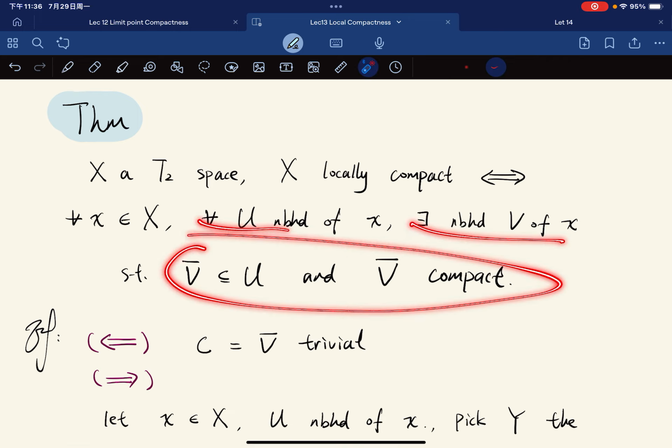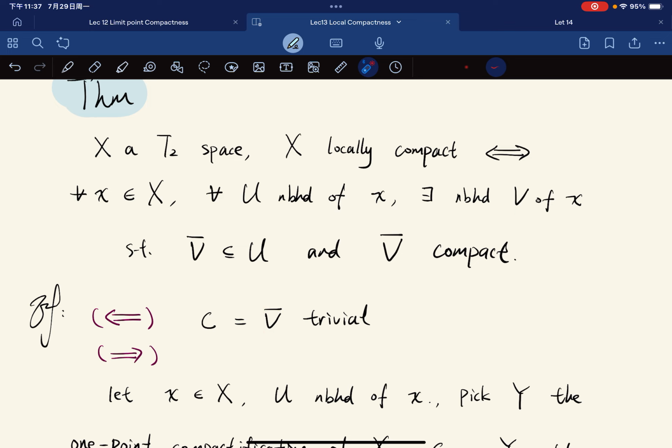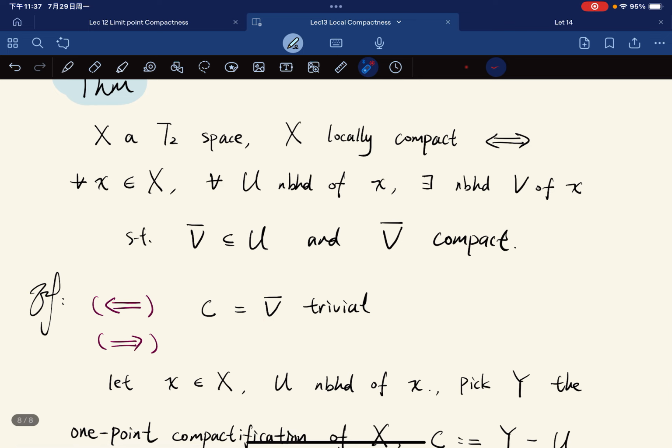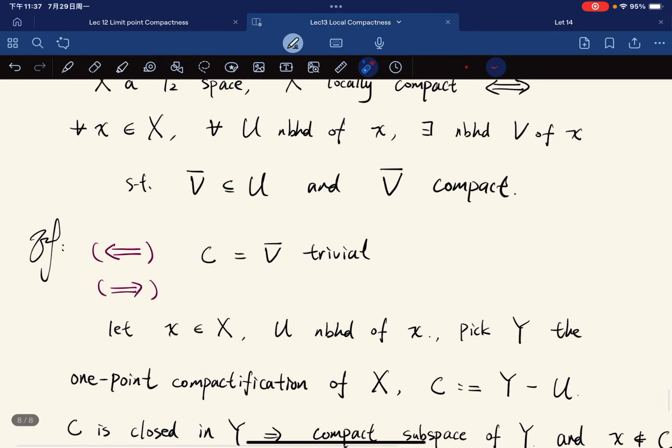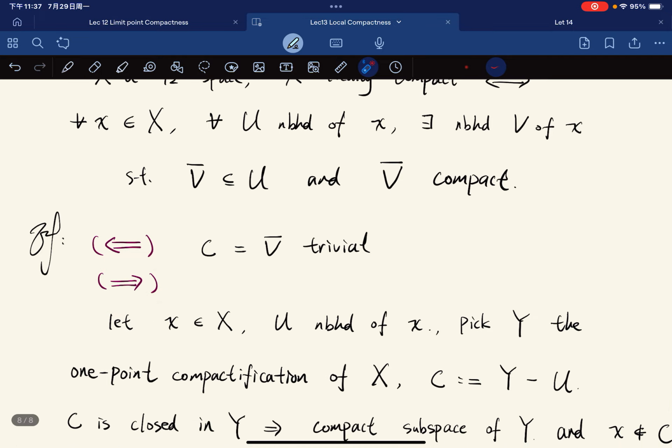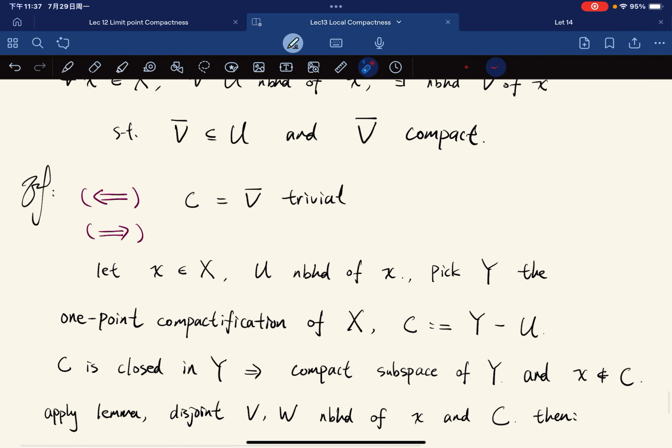This direction is trivial. Just let C equal V bar. And in the other direction, let x be in X and U a neighborhood of x.